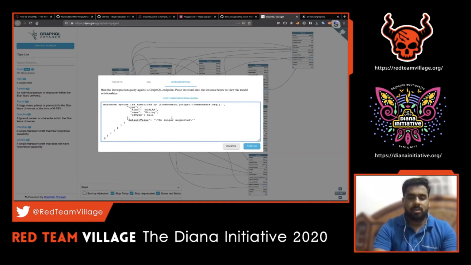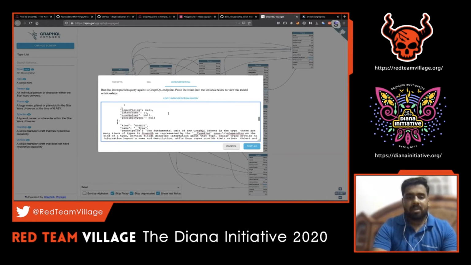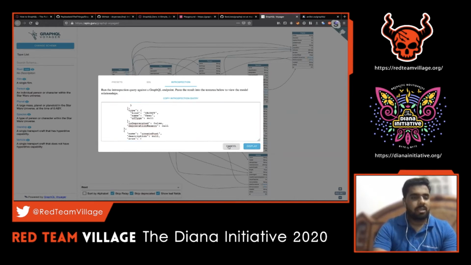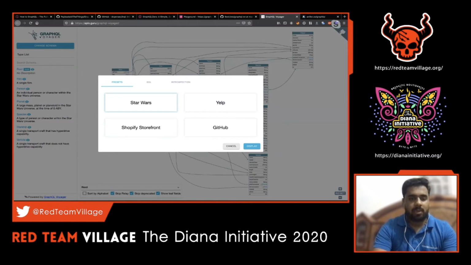Later on, you can visit this website to do this for any application. Just copy the introspection output here and then click on display. Before clicking on display, I'll show you a few samples which are already on the site. For example, let me click on change schema. You can see here Star Wars, Yelp, GitHub, Shopify. These are some of the companies that already have GraphQL. Let's look at the Shopify storefront as an example. Just click on it and display.